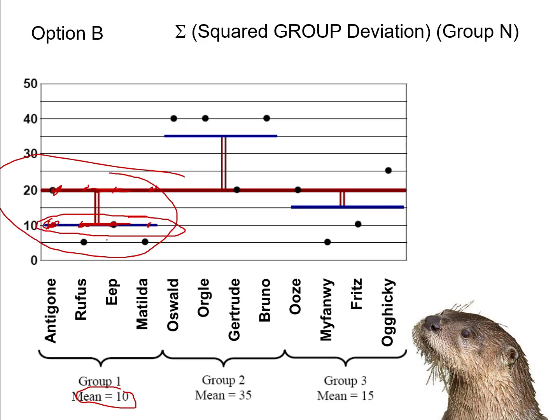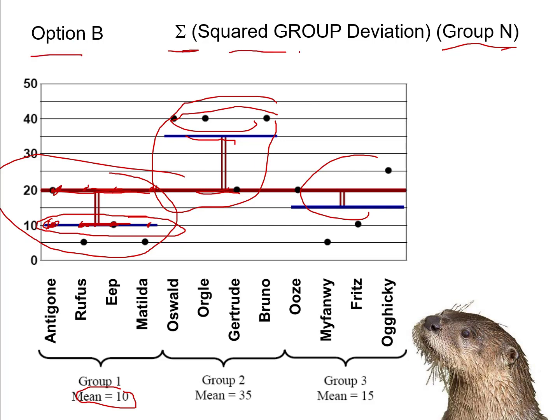And so for every group, I'll take the group mean minus the grand mean for group 1, and then I'm going to square that deviation and multiply it by the number of people in that group. And then for group 2, we'll take that group mean minus the grand mean squared, multiplied by the number of people in that group, and then we'll do that for each group. So this other option simplifies to the sum of the squared group deviation times the group sample size. That is, for each group, I take that group deviation, I square it, multiply it by the sample size, and then add that up for all my groups. And that's another way that I would calculate the explained variance sums of squares.